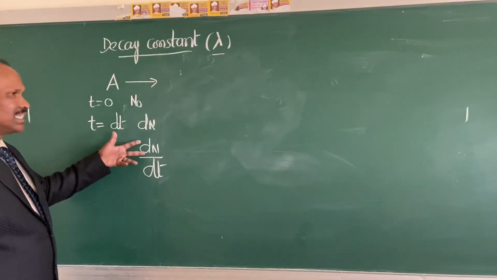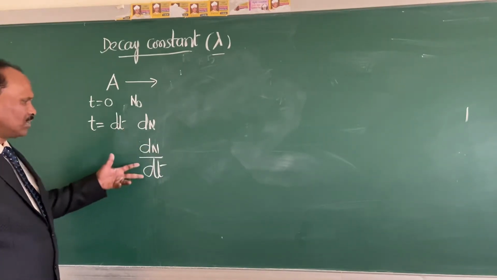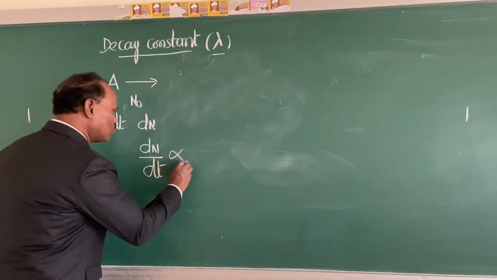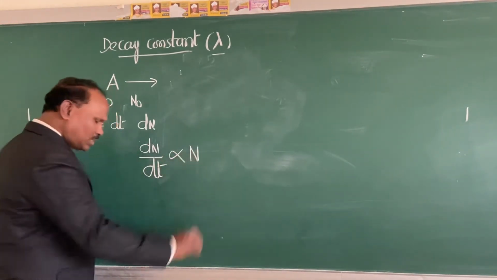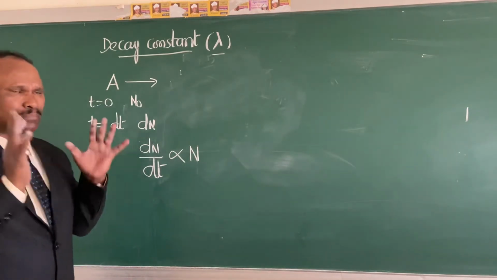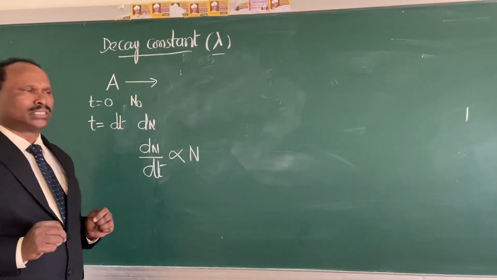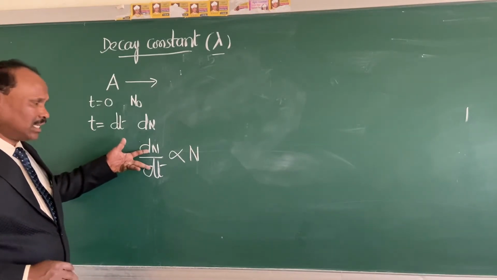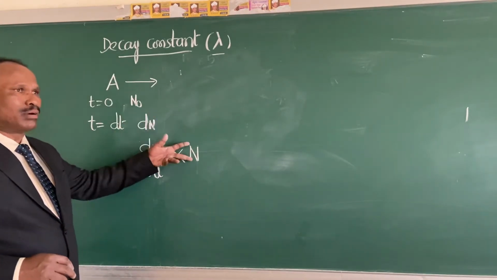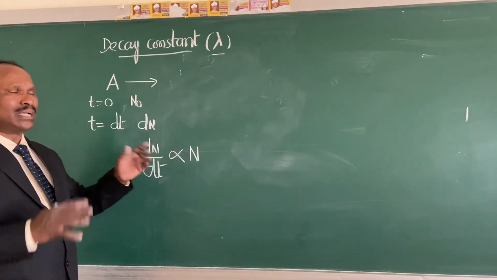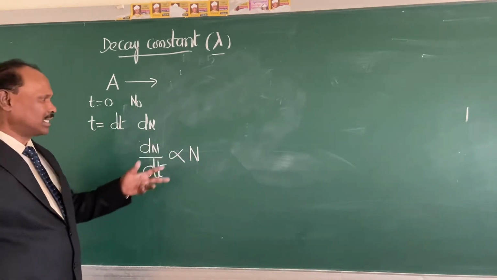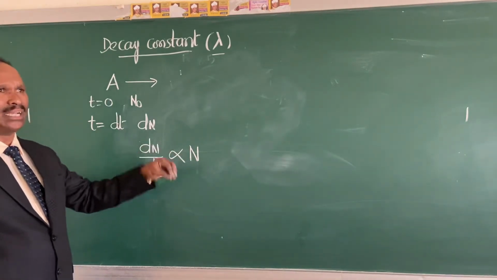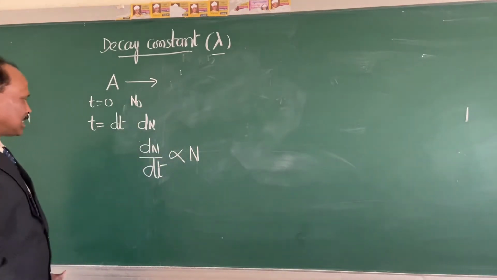The rate of this nuclear reaction is dN by dt. A small change in the number of radioactive nuclei within a small interval of time dt is proportional to the amount of the nuclear element present at that particular time. Is it okay? At whatever time we are calculating this rate of reaction, it depends upon the number of radioactive nuclei present at that particular time, and let us assume that it is N number of radionuclei present at that particular time.